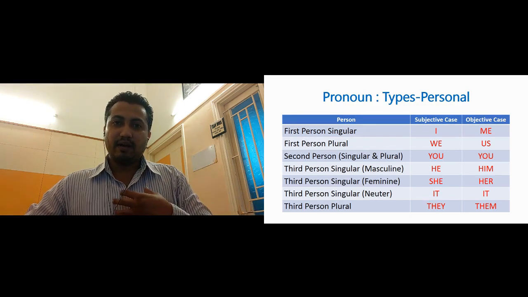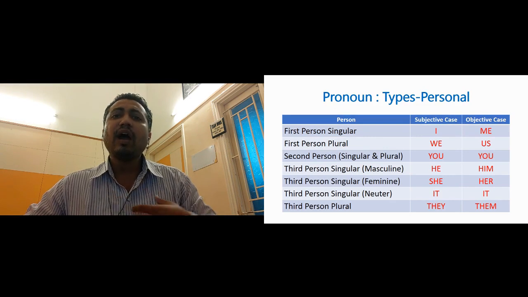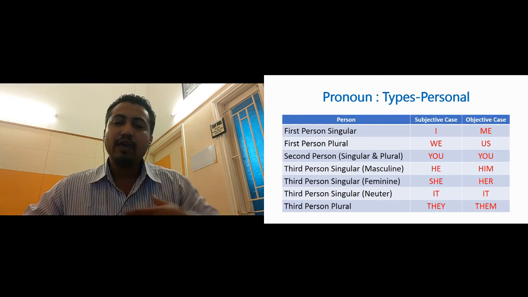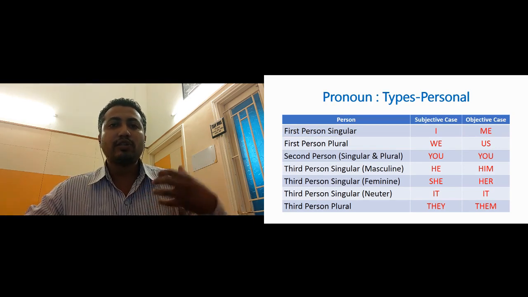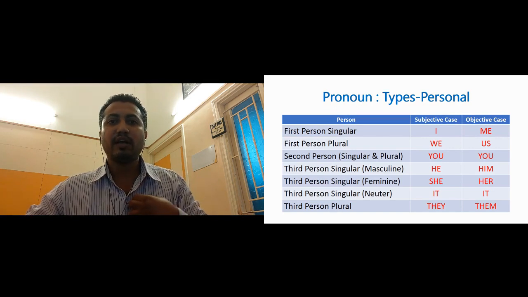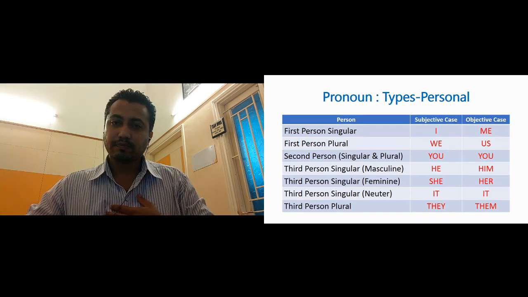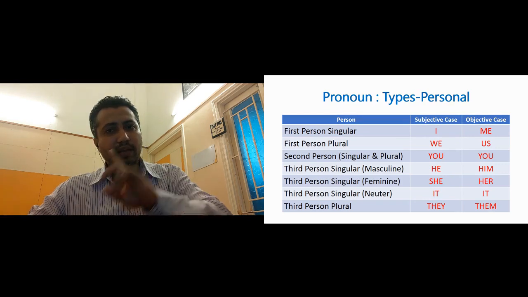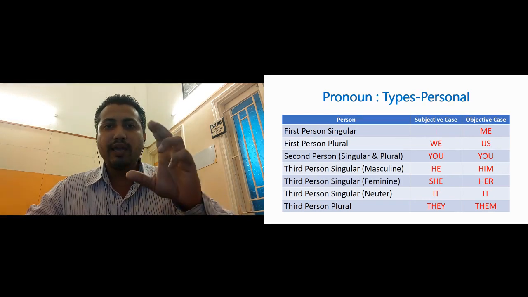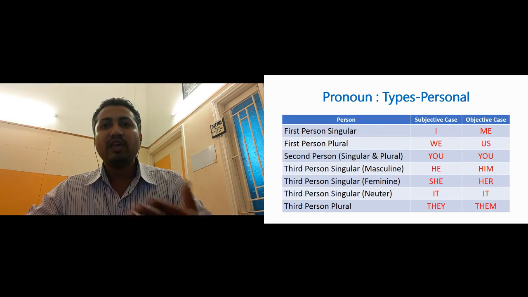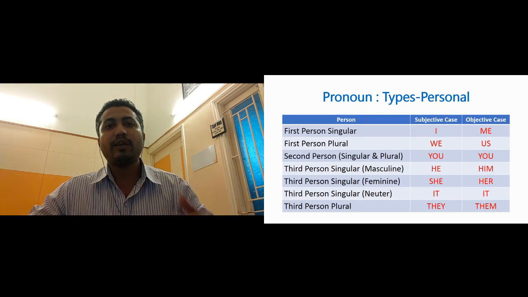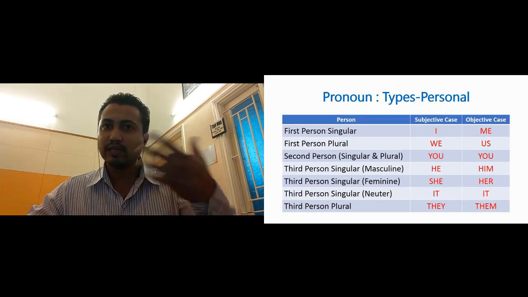Okay, now third person, there is one more difference in third person. When I am talking about myself, I will use the pronouns I, me, mine. So these pronouns cannot say if the speaker is a masculine gender, a feminine gender, or a neuter gender. I can be used for a male, I can be used for a female also. So the pronoun I, me, or we, us, it cannot tell that if the speaker is a masculine or a feminine or a neuter. Okay, that is one difference.